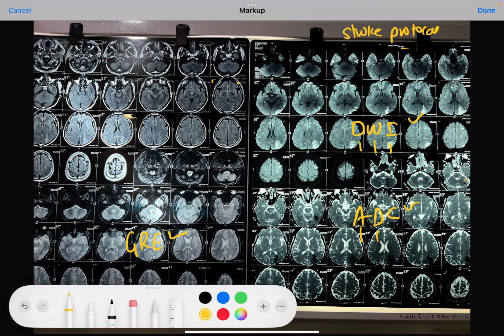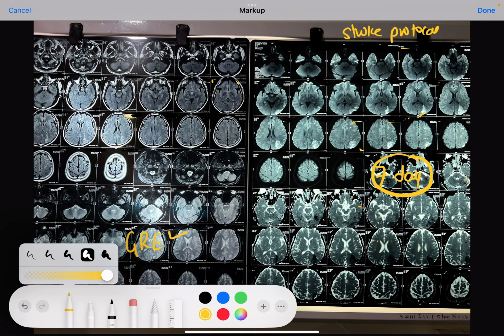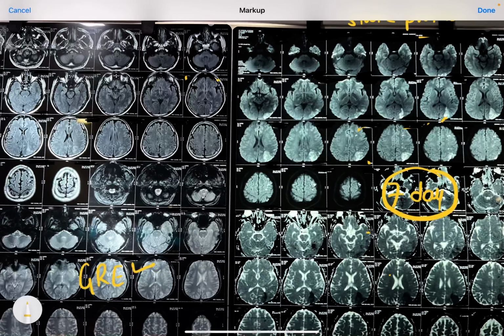Now, what exactly we can see is that DWI and ADC are complementary to each other. Whenever there is an acute stroke, meaning a stroke which has a duration of around 7 days, this DWI imaging will show us diffusion weighted restriction. What do we mean by restriction?